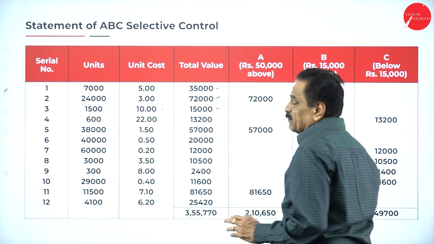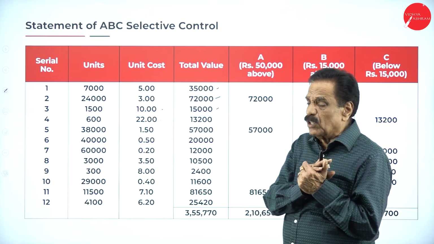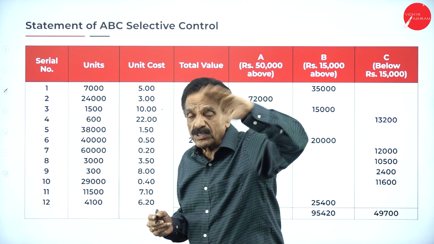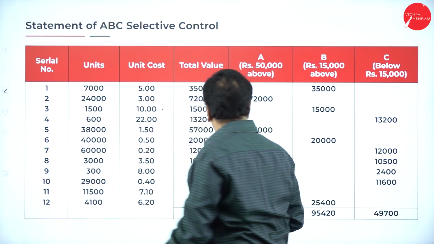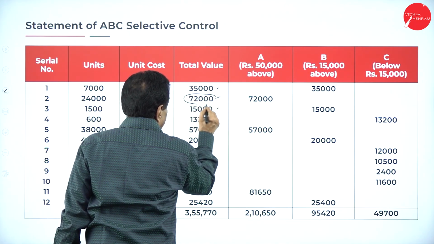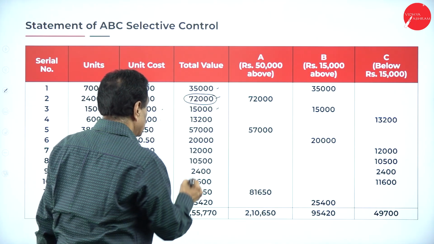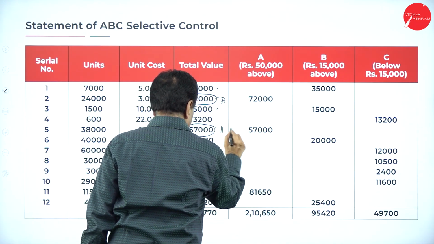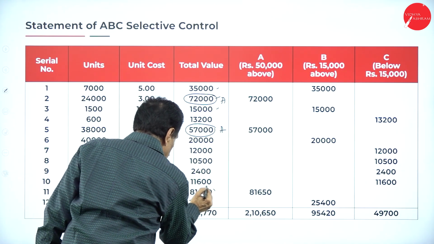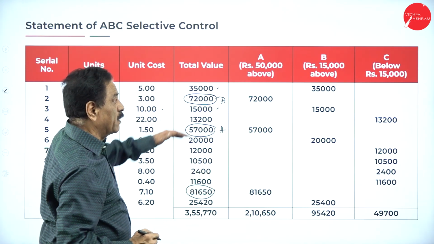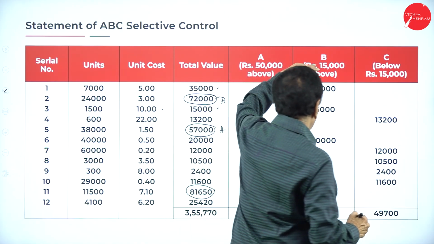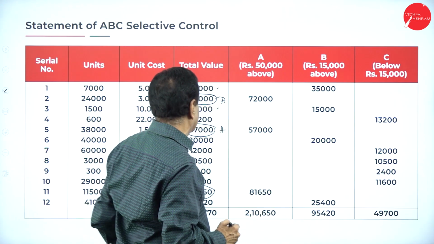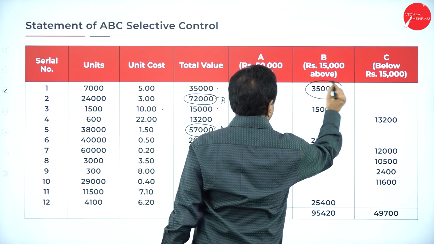So, on a trial and error basis, whatever items got above 50,000, I selected as A. Above 50,000: one is 72,000, another is 57,000, and another 81,650. This is A. Then above 15,000 up to 50,000: one is 35,000. This is B.